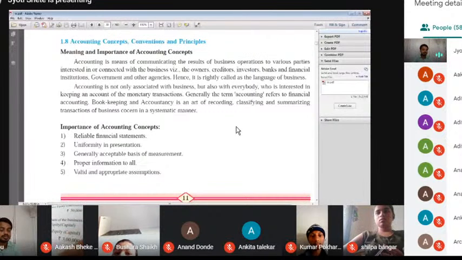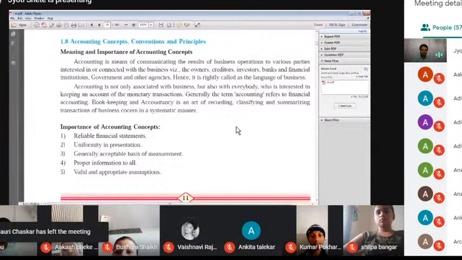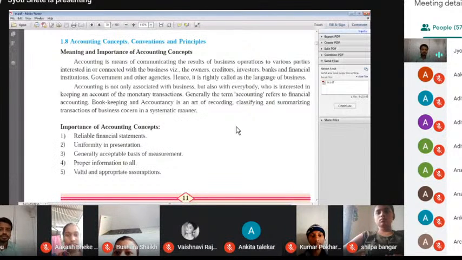Monetary means cash is involved. If there is cash involved in any transaction, we call that monetary. Generally, the term accounting refers to financial accounts. Bookkeeping and accountancy is the art of recording, classifying and summarizing the transactions of a business concern in a systematic manner.